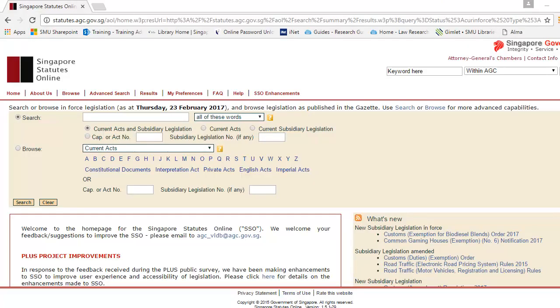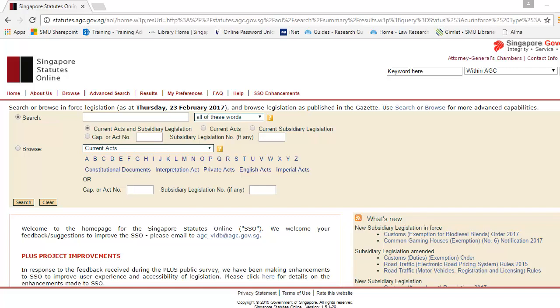Let's begin. Once you're on Singapore Statutes Online, you should see a search form on the home page. Singapore Statutes Online is better for current legislation, whereas LawNet is better for historical ones, but also keeps the current ones there as well. Here you should be able to see that you can search by act and subsidiary legislation, as well as cap number or subsidiary legislation number if there is any. You should also be able to browse for acts and legislation, and this is useful in the event that you might not know the precise wording of things, but know how it begins more or less.